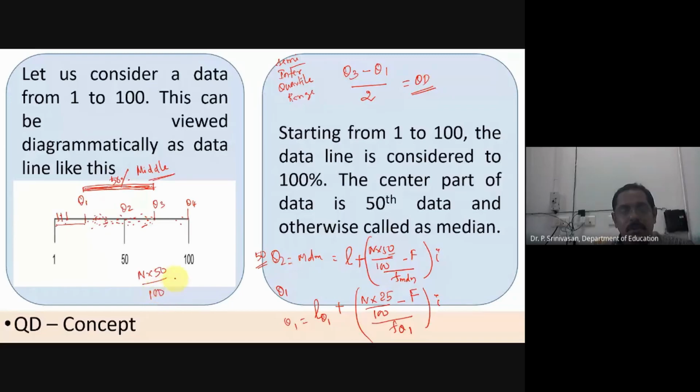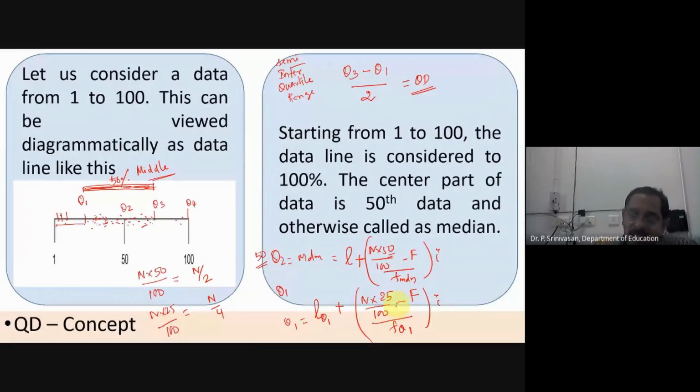N into 50 by 100 is equal to N by 2. N into 25 by 100 is equal to N by 4, which you can also say is one quarter of N, which means 25%. First quarter, 1 by 4, is the first quarter. This is 1/2.